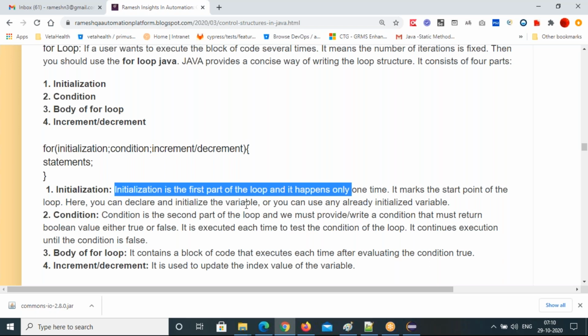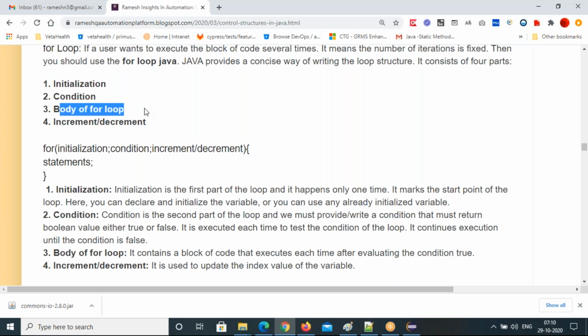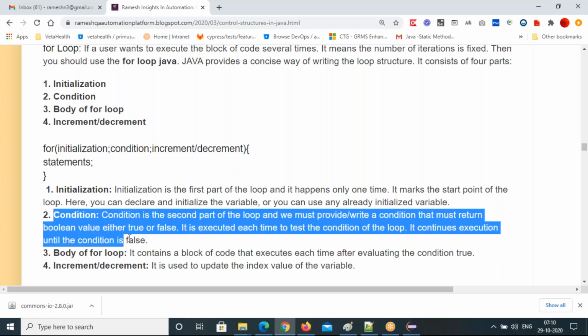And the condition is the second part of the loop. We must write a condition that must return a Boolean value, either true or false. So while writing a condition, always remember your condition expression should return a Boolean value, that is true or false. And if it is true, the body of the loop will execute, and the loop will iterate until your condition becomes false. That's how the condition is checked.